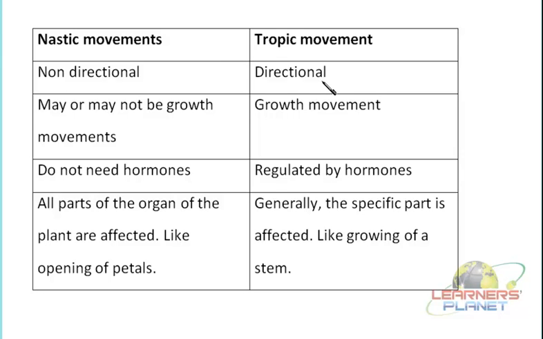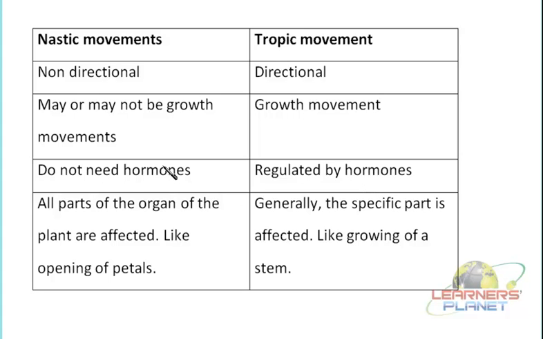Then these Nastic movements may or may not be associated with the growth. They may not be linked with the growth, and if they are not linked with the growth, then they do not require the hormones all the time, isn't it? Whereas the tropic movements take place because of the growth of the particular part of the plant. And if growth is taking place, then the hormones have an essential role in this case. So these movements are regulated by the hormones.